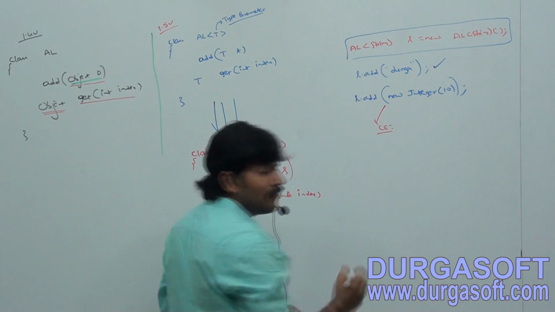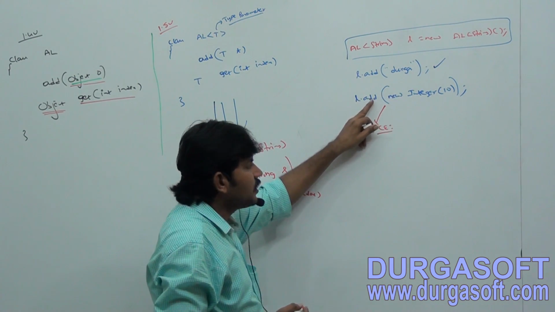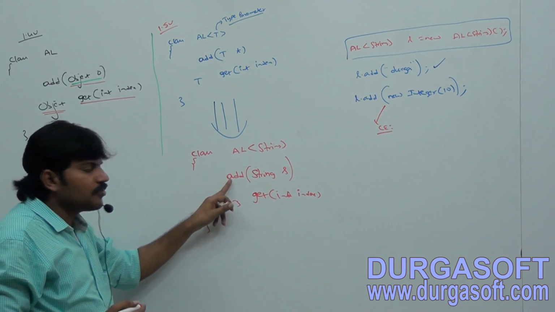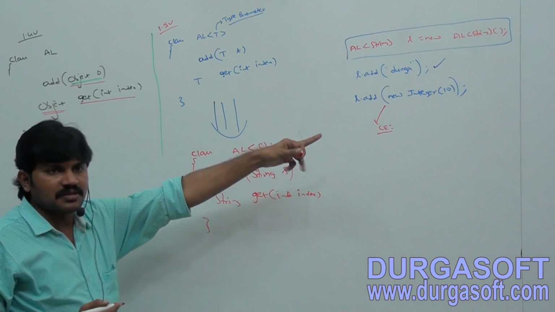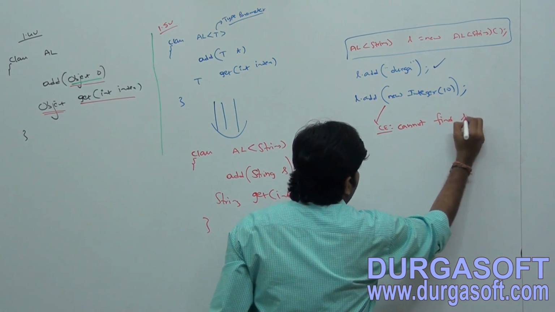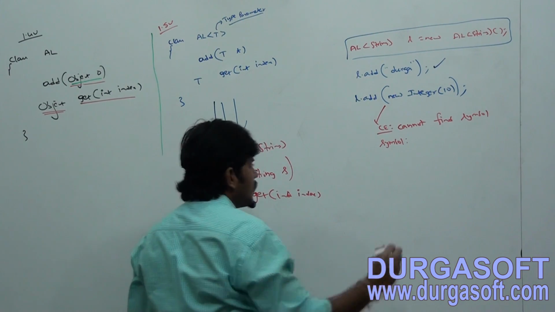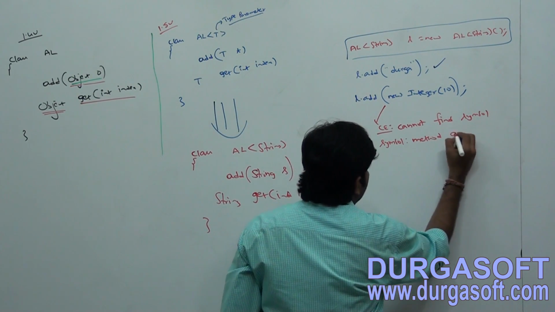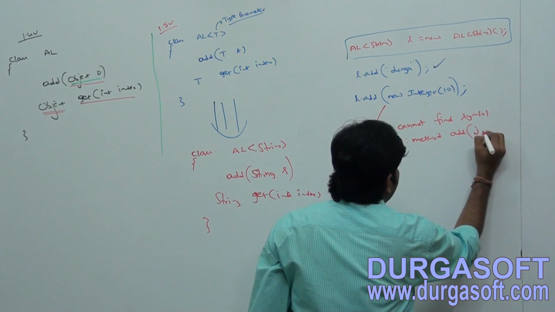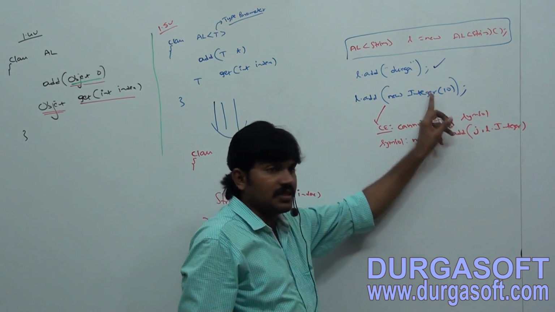Now you are going to see a meaningful compile time error. Compile time error saying: l.add of. l is what type? ArrayList of String. In the ArrayList of String, the add method can take String as the argument but not Integer type. That's why: cannot find symbol. Which symbol? Method add of java.lang.Integer.